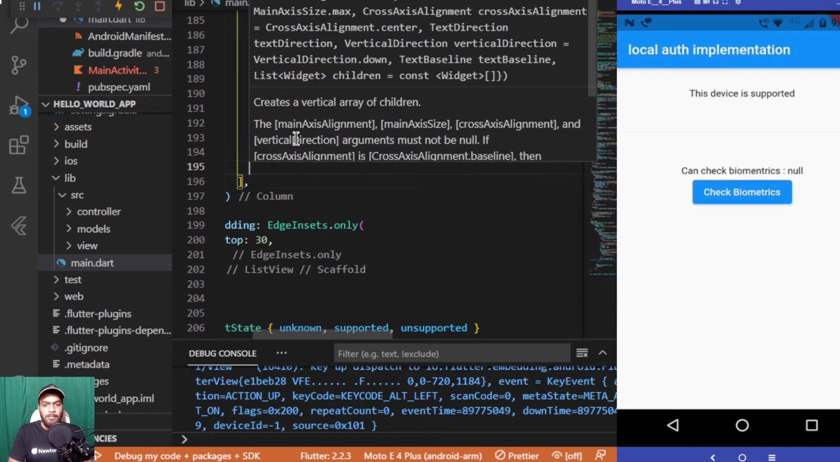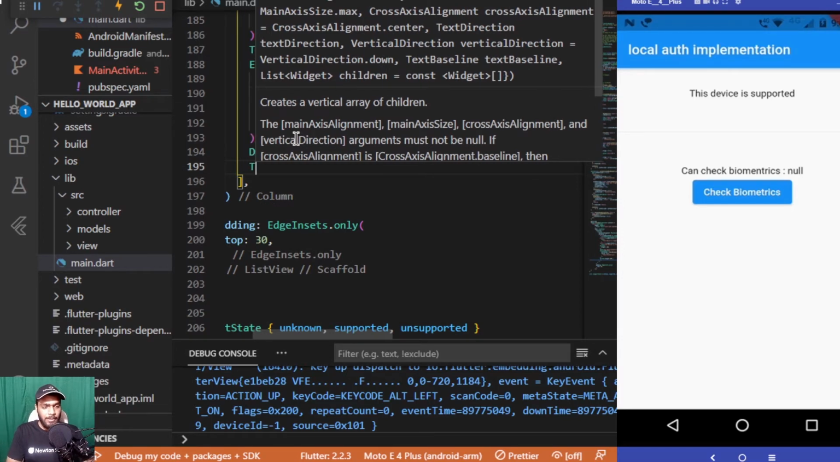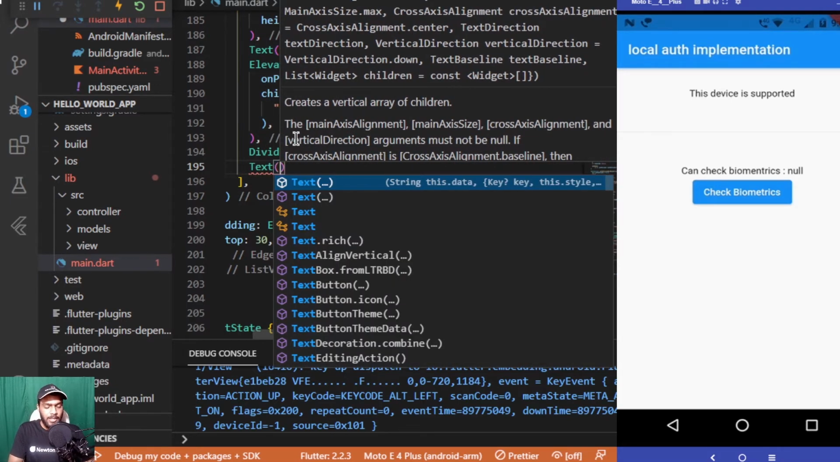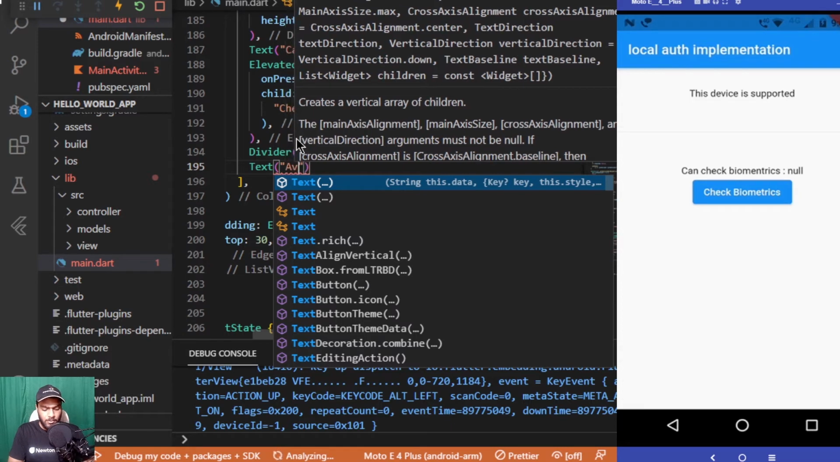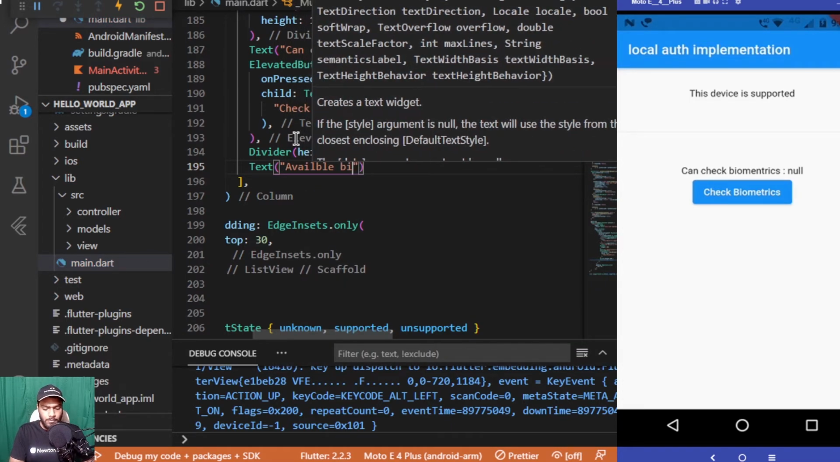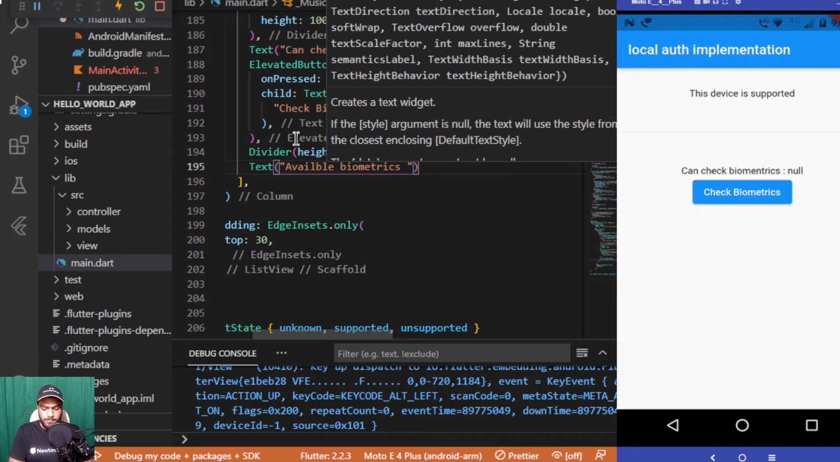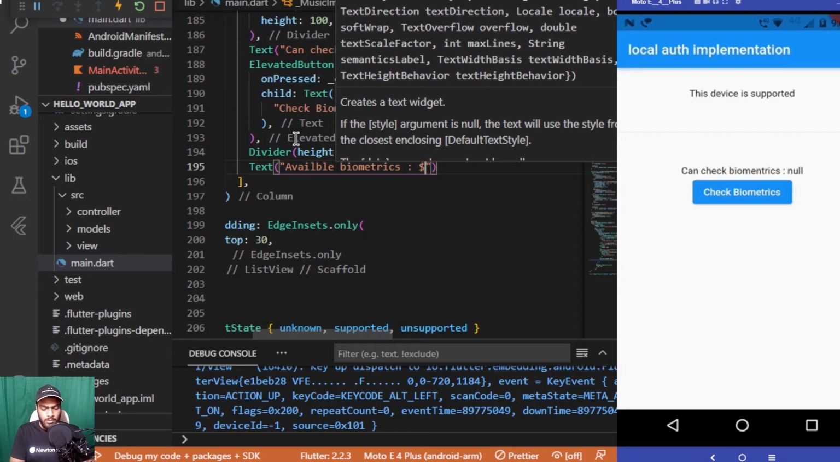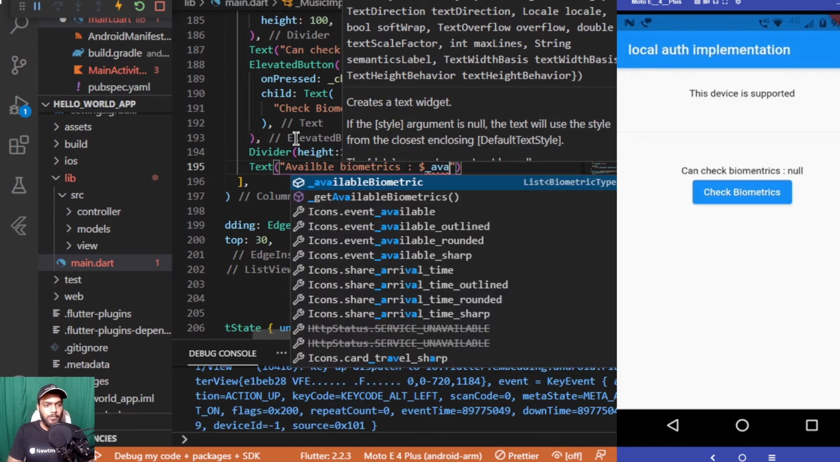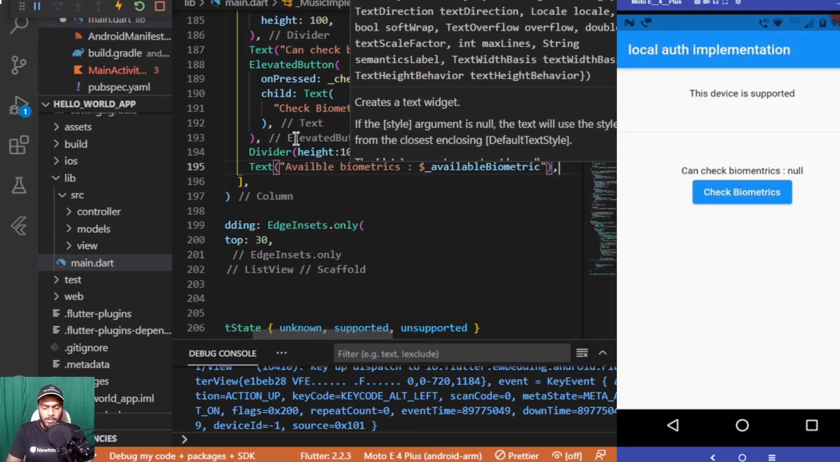After this divider, we'll be having another text which will be displaying available biometrics. If there are any available biometric options, it will be displaying those. So available biometrics: $_availableBiometrics, displaying the value from the variable which we have created above.